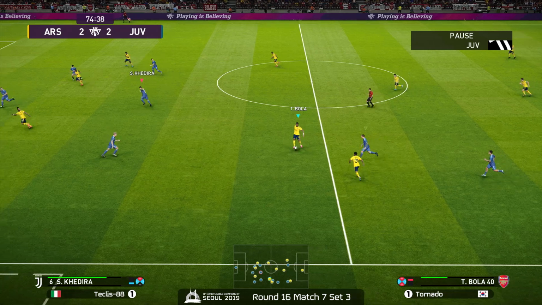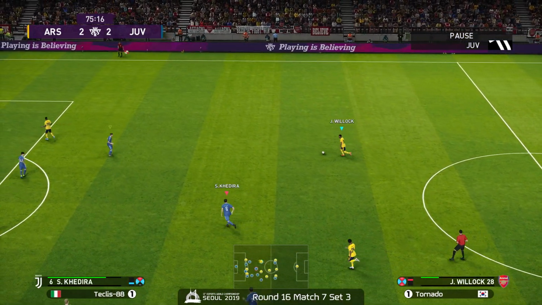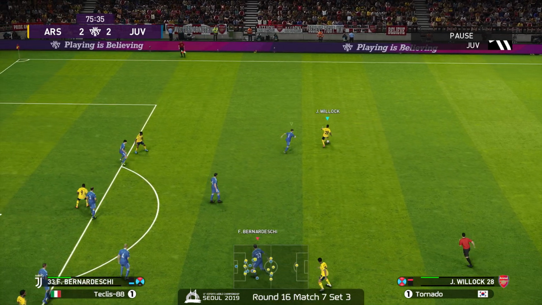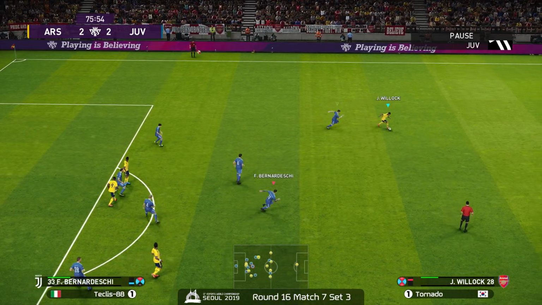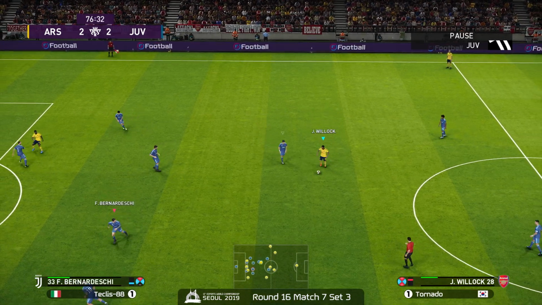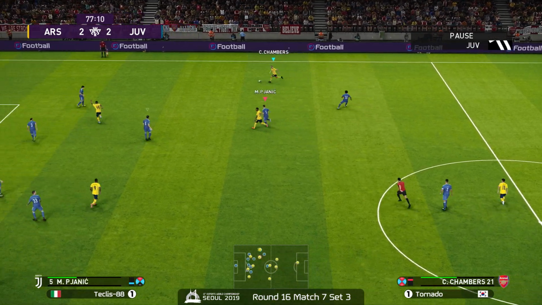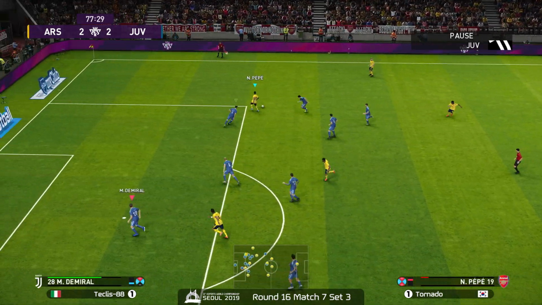Man, if you are Tornado, you have to be a little frustrated that every time you get ahead, they keep pulling you back to even. And now, with possession on Teclis' side of the field, searching for opportunities here, trying to be as meticulous as possible and patient. Chambers to Pepe.